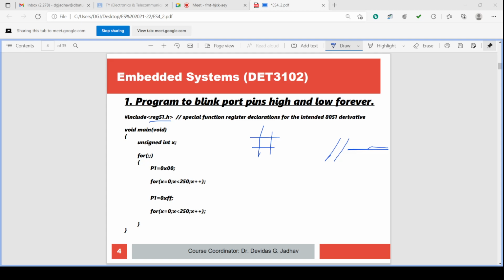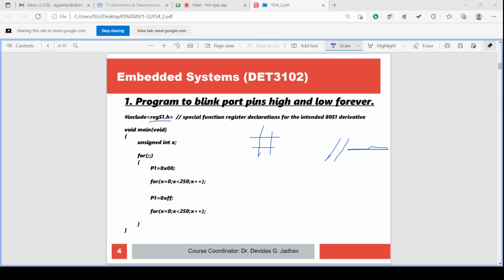Okay. So how the main function is declared, we know in C language. In C language, the function is declared in a particular style. There are rules of declaring the function. We have the function name, we have the output type of the variable, we have the options of variable passing, and the body of the function. Body of the function means below that function name there is a program. That program is called the body of the function.